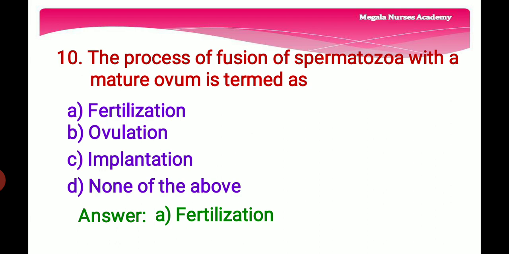10th question. The process of fusion of spermatozoa with a mature ovum is termed as option A, fertilization, that is a fusion of sperm and the ovum, and option B, ovulation, that is a releasing of mature egg from the ovary, and option C, implantation. Implantation is the stage of pregnancy at which embryo adheres to the wall of the uterus. And option D, none of the above. So the right answer is option A, fertilization.